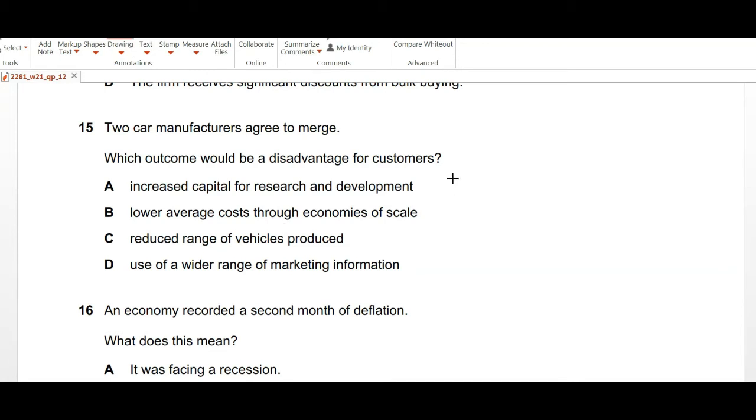Reduced range of vehicles produced, this is definitely a disadvantage because they would want to reduce their costs and reduce the variety that they're offering. And part D was use of wider range of marketing information. No, so we stick with option C.